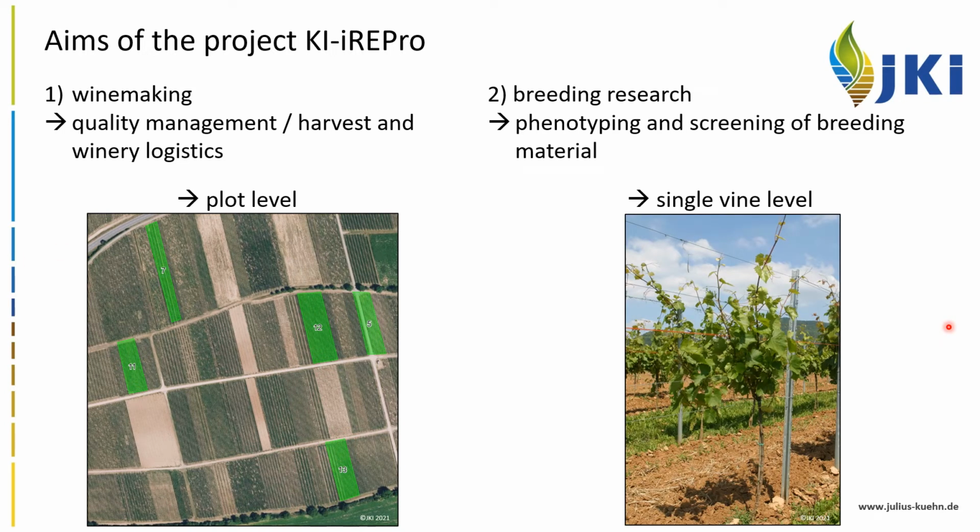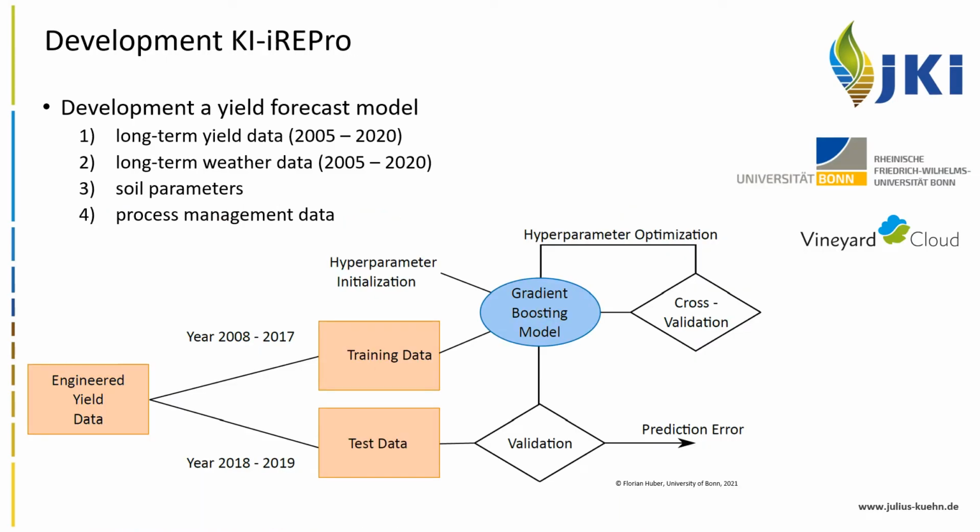Secondly, the breeding research. Here, we can use the artificial intelligence for phenotyping and the screening of breeding material. For this, the consideration on a single vine level is important, because of some genotypes there are only single vines in the field. As the first step in the project, we developed a yield forecast model.